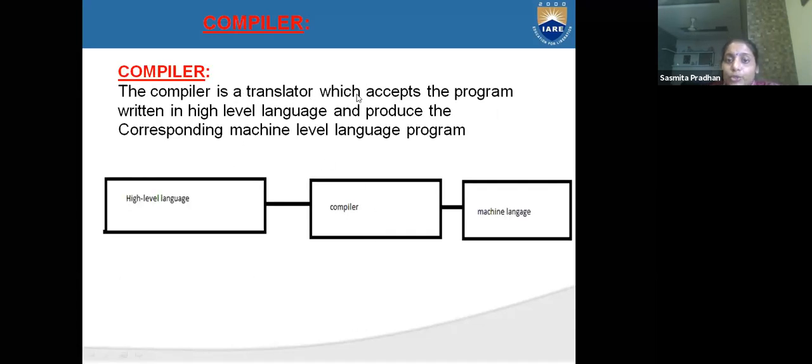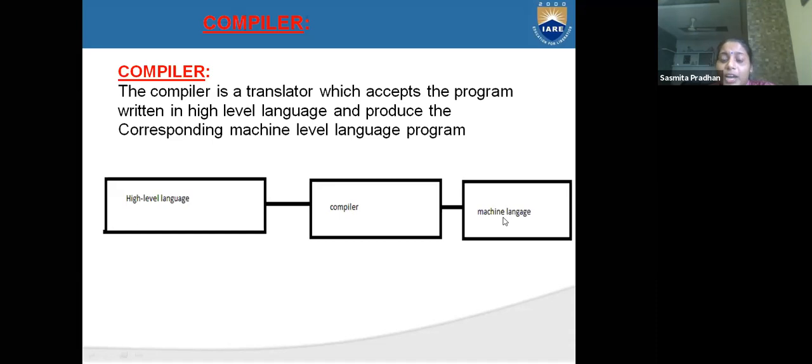A compiler is a translator which accepts a program written in high level language and produces the corresponding machine level language program. If we write some program in high level language, if I write i is equal to 5, j is equal to 6, i plus j, meaning 11 should come, the compiler should do this work. It is a translator which accepts the program from high level language and produces the corresponding machine level language.